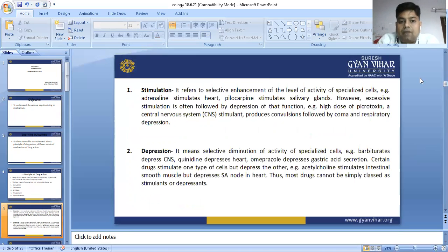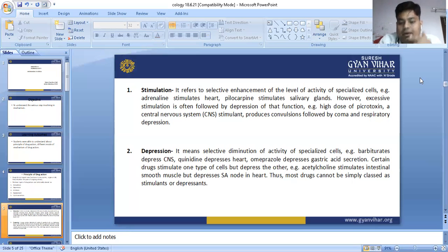Stimulation refers to selective enhancement of the level of activity of specialized cells. Example: adrenaline stimulates the heart. Pilocarpine stimulates the salivary gland. It means selectively enhancing the level of activity of specialized cells, those cells which are already performing their function in your body; they just increase their function, they are just pushed to increase the activity of the particular thing.